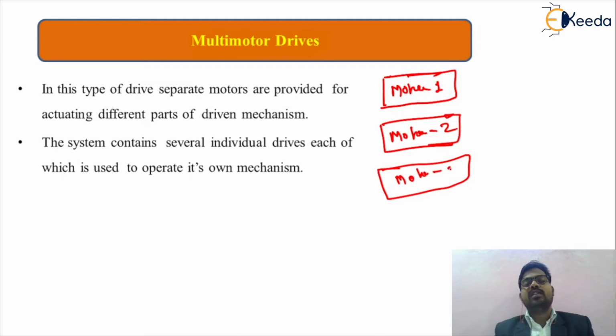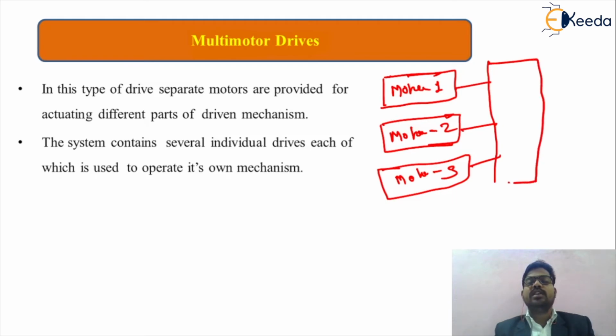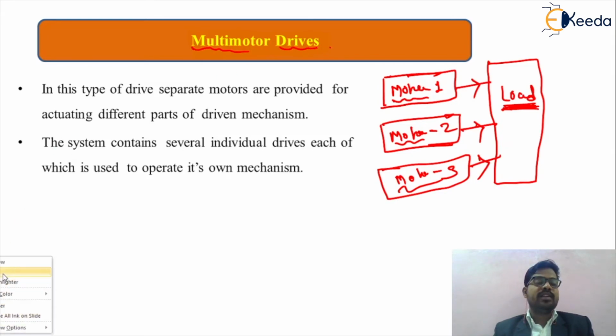These all motors are used to drive only a single load. Such kind of drives are called multi-motor drives. Means we are using multiple motors, that is motor 1, motor 2 and motor 3, for a particular load application. Okay, so we can understand the concept.